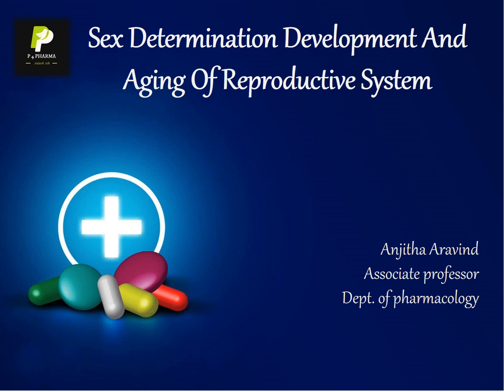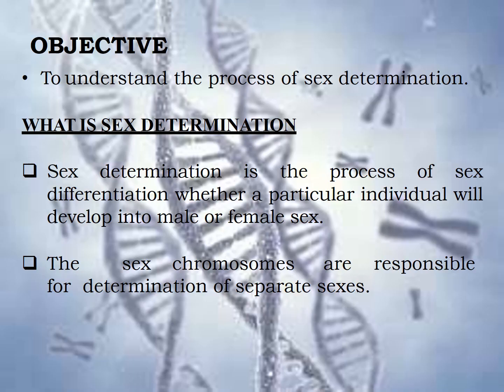Today I am here with three small topics from the reproductive system, that is sex determination, development and aging of the reproductive system. So first we will talk about the sex determination process. Here our objective of the study is to understand the process of sex determination.